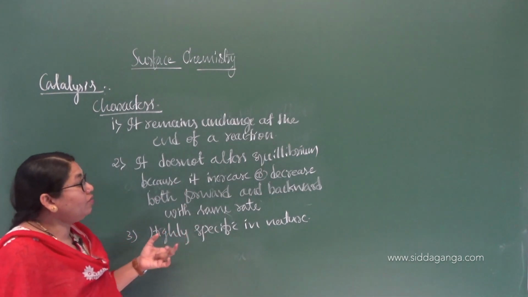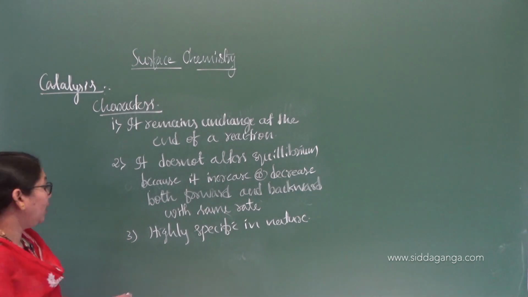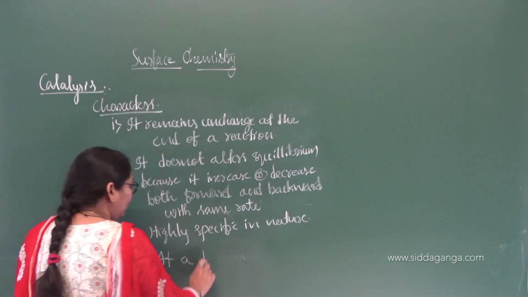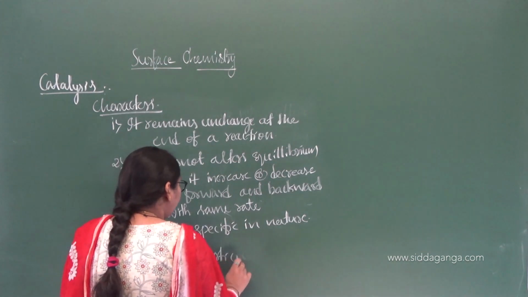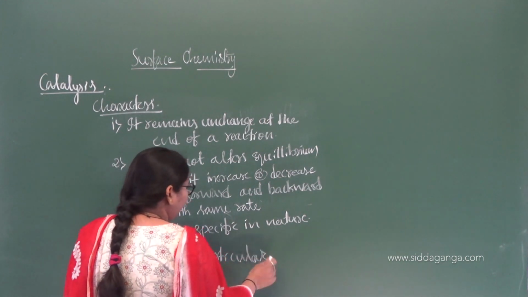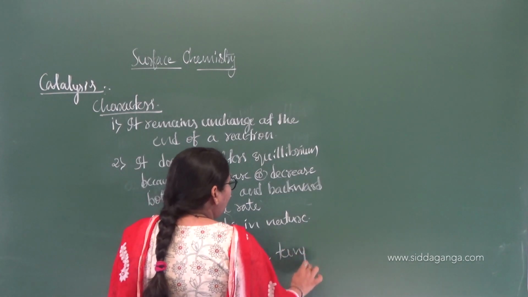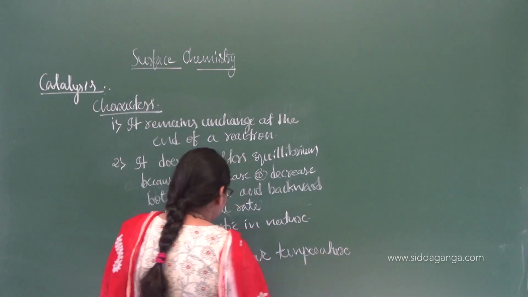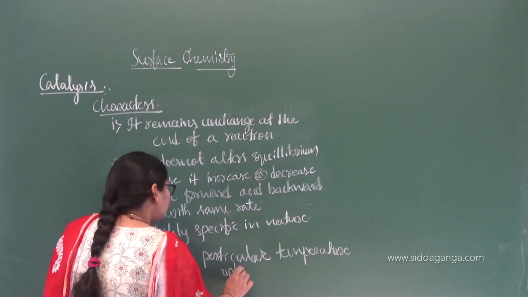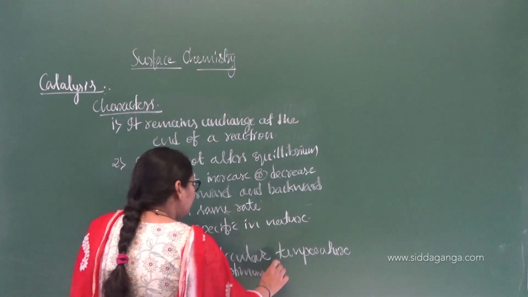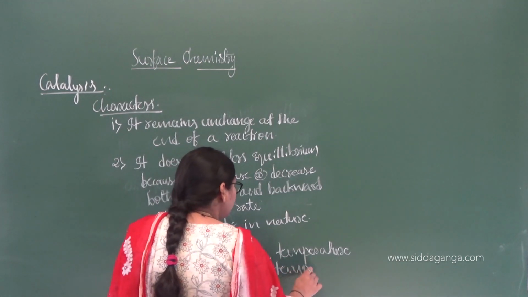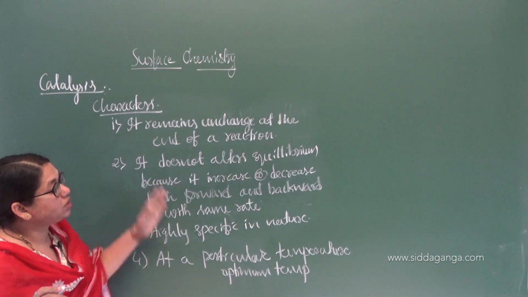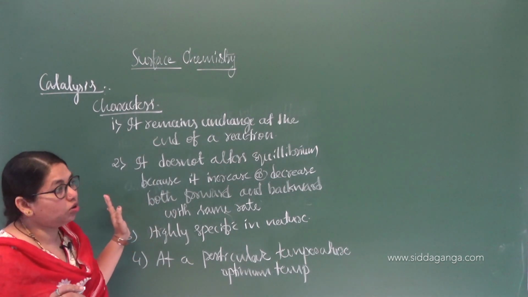Likewise, a catalyst is active at a particular temperature and pressure. That particular temperature we call the optimum temperature. So we can summarize many properties of a catalyst, but out of those, these are very important. You have to list these out.